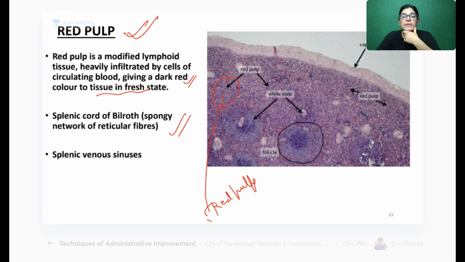Now, why does it appear spongy? Because of the presence of reticular fibers. Reticular fibers are the supporting network for the splenic tissues. Splenic venous sinuses are lying there. This we have already discussed. Yes, splenic venous sinuses are there.